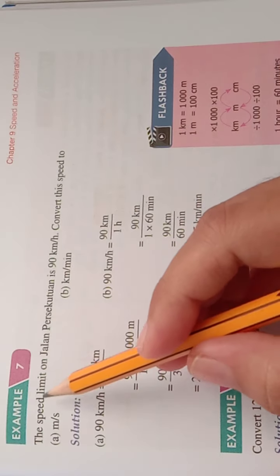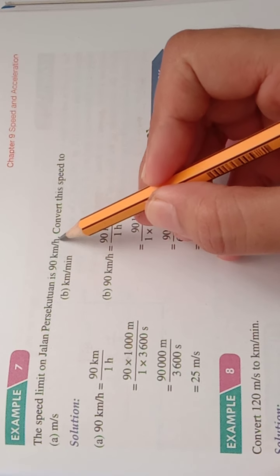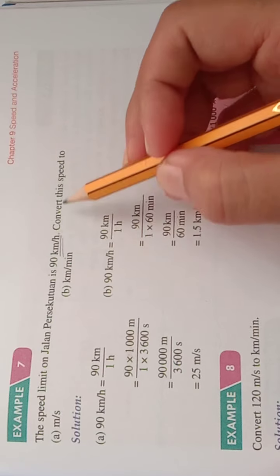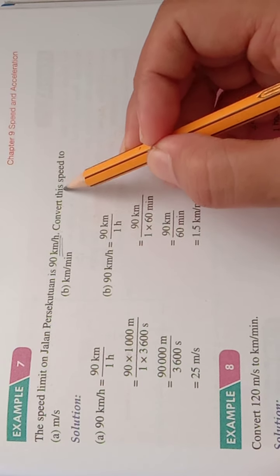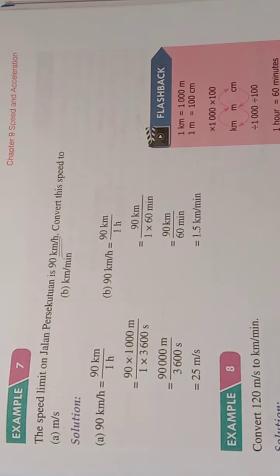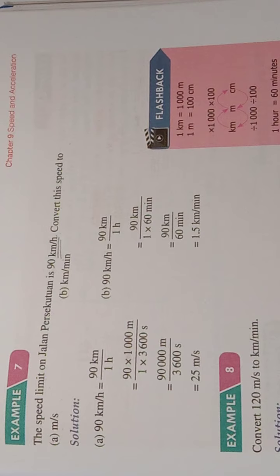The speed limit on jalan persekutuan is 90 km per hour. So dia dah bagi dalam unit 90 km per hour. The question asks you to convert this speed to meter per second. How do we convert this unit?